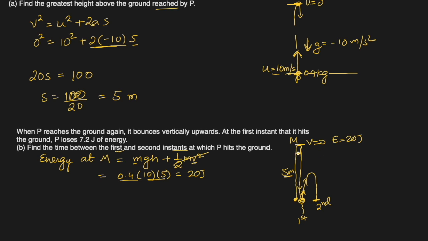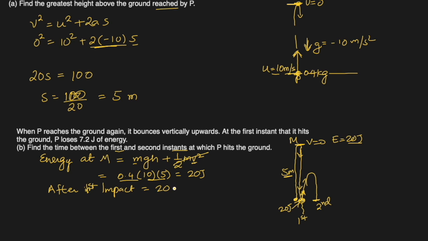There is no resistance here or nothing else. There is no reason why this energy will be lost while falling down. That means 20 joules of energy will reach here as well. At this point, when it hits the ground, the energy remains the same, 20 joules. Okay, but after impact, first impact, let's call it first impact, what will be the energy?